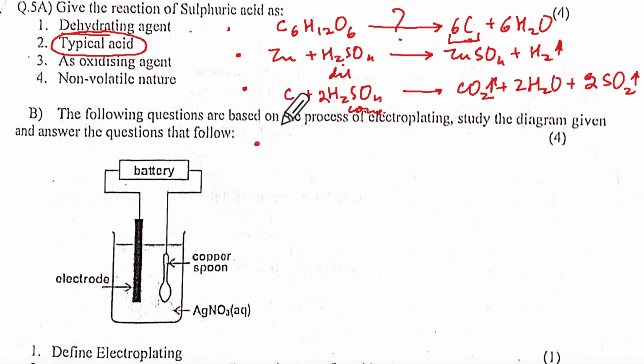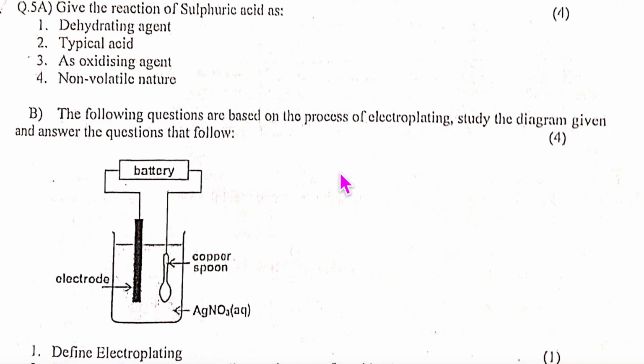Then we come to non-volatile, meaning preparation of HCl. So let us take NaCl plus H2SO4 conc. You know this by heart, right? The condition is less than 200 degrees C, giving NaHSO4 plus HCl up arrow. Remember these are 4 marks, getting 4 marks quickly.